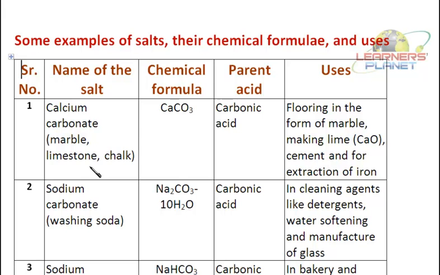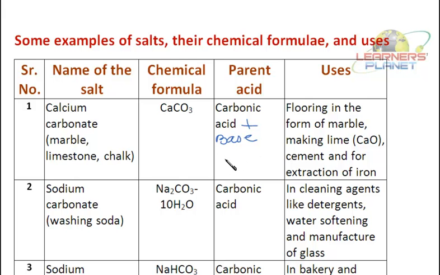Now students, let's take some examples of salts, their chemical formula and uses. First is calcium carbonate. It's marble or limestone or chalk. The formula is CaCO3. The acid which is there is carbonic acid. So it is formed by the combination of carbonic acid and the base. And what is the base over here? Base is calcium hydroxide. Right? It is used as flooring in the form of marble, making lime, that is calcium oxide, cement, and for extraction of iron.